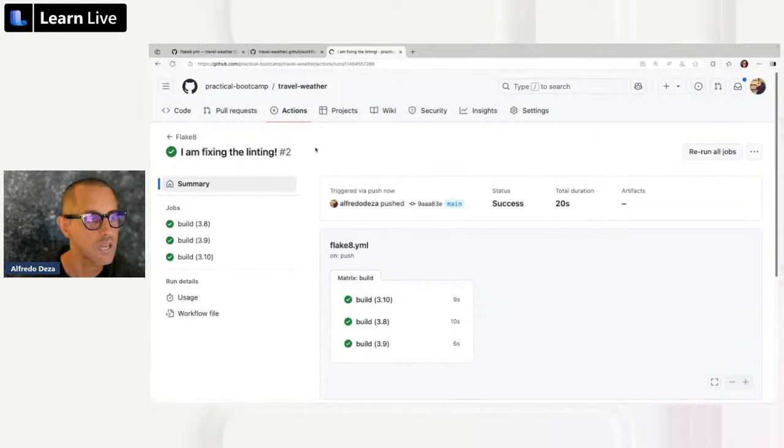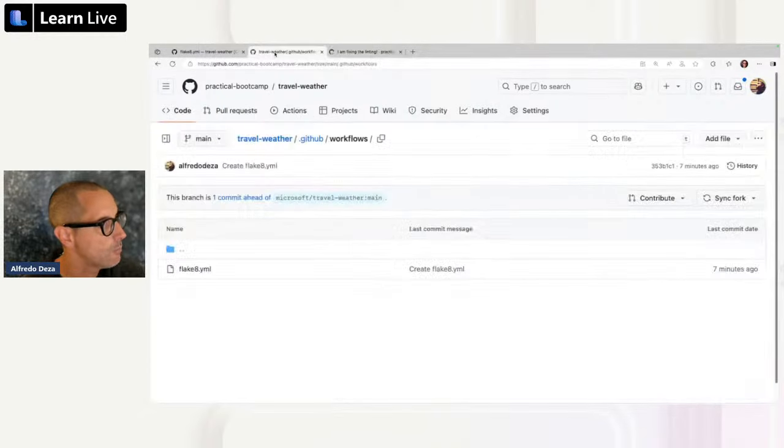What are the things we can build? Well, anything that you are doing manually, anything that you have to repeatedly do, either when you're developing or when you're trying to review, like in this case, when we're trying to do the linting, when we're pushing the code over to GitHub, then that's a great candidate for automation.